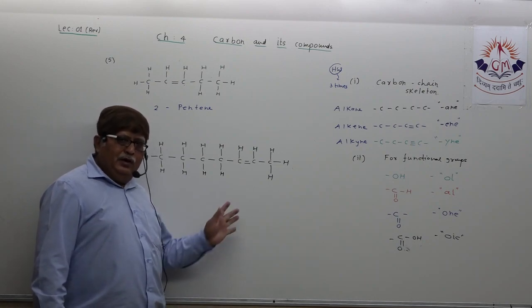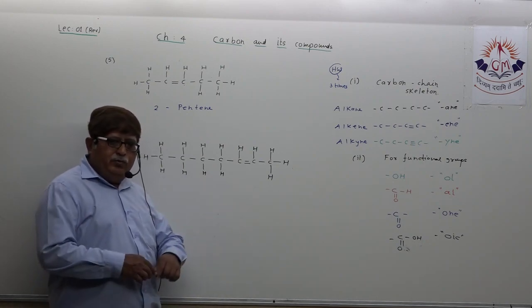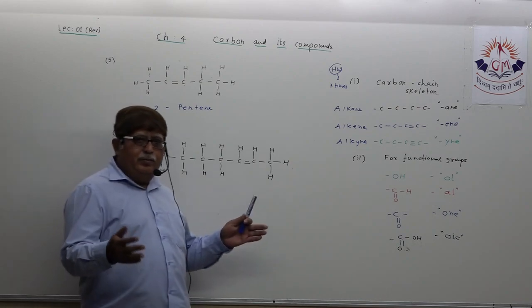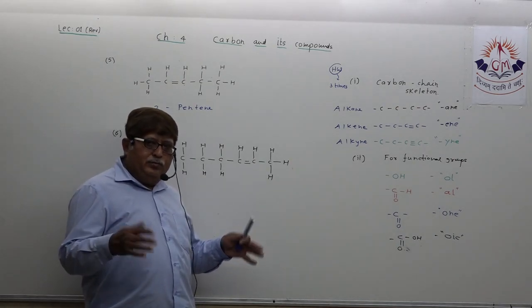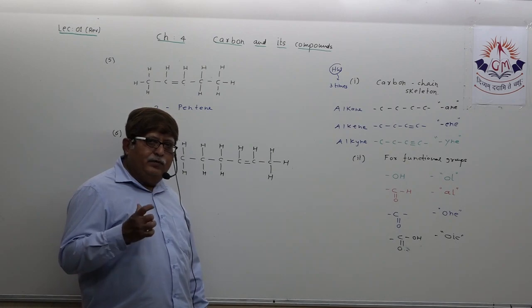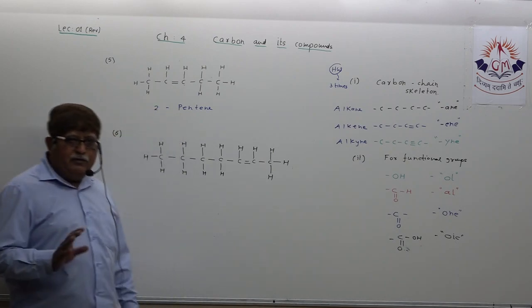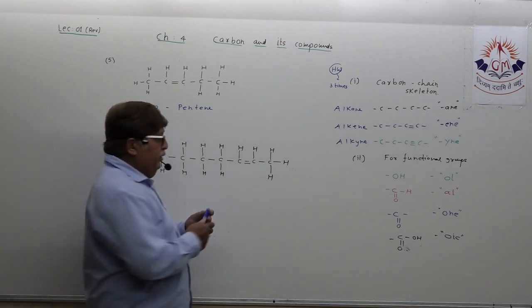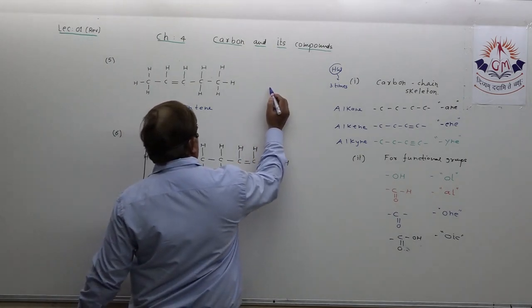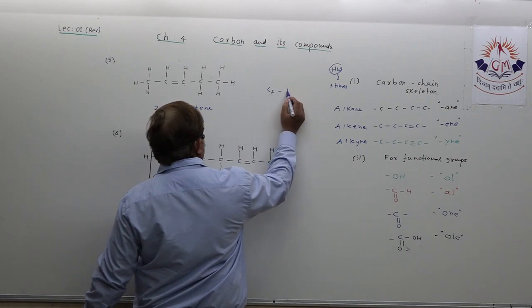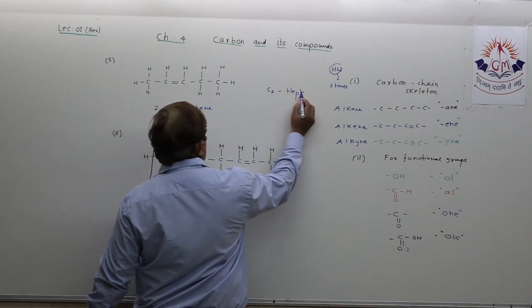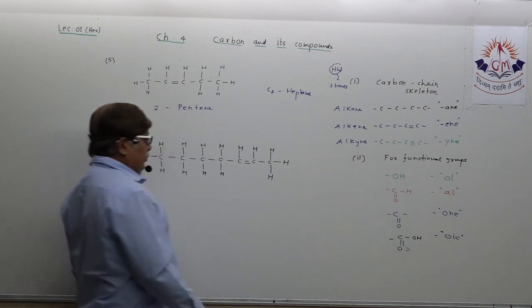In the textbook they have discussed only up to hexane. But because I wanted to clarify one very important rule of nomenclature, I have taken C7 heptane for your comfort to understand.